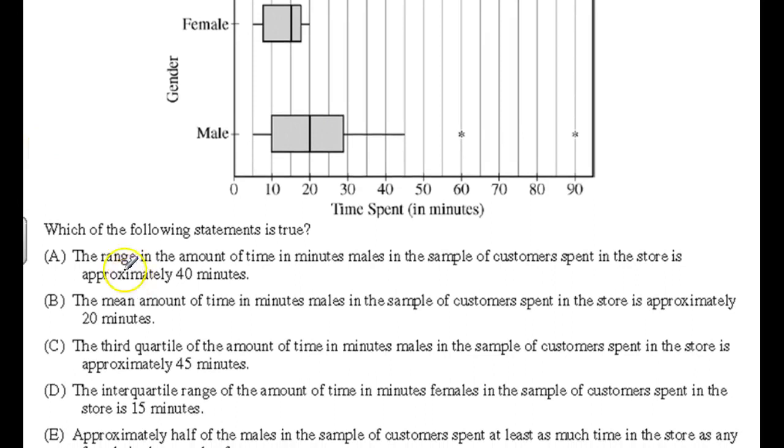So let's look at this and see which statement is true. The range of the amount of time in minutes males in the sample spend in the store is approximately 40 minutes. So males would be from here to here. It'd be this value, 45, minus the min, which is 5, which is about 40.